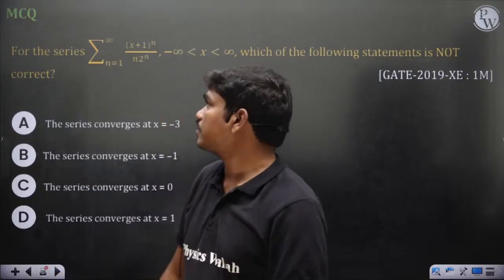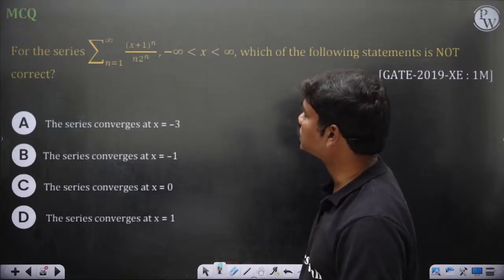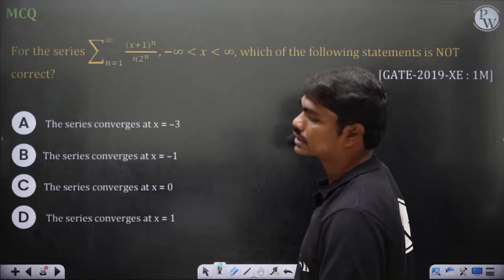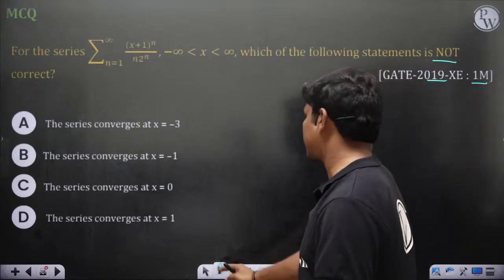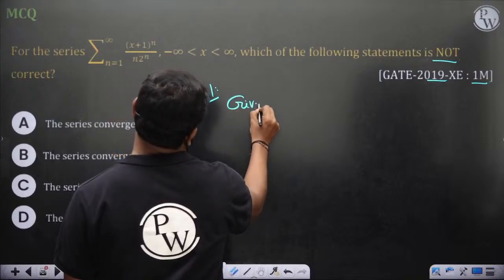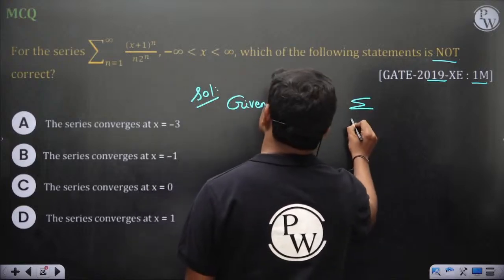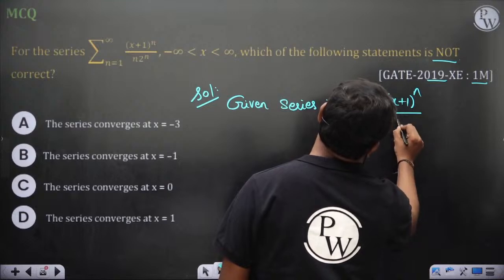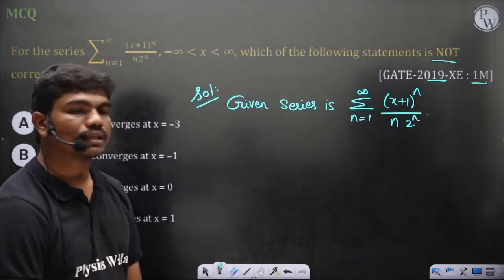Now let's see. For the series summation n equal to 1 to infinity, (x plus 1) whole power n by n into 2 power n, with minus infinity less than x less than infinity, which of the following statements is not correct? So you want which statement is not correct. This is a 19 XE 1 mark question. This is what you get. Now what we do is something called the ratio test.